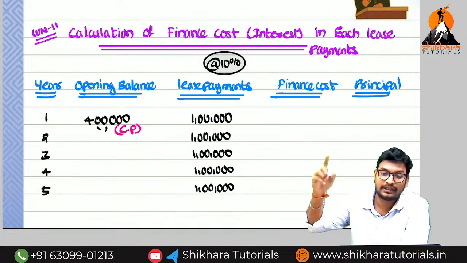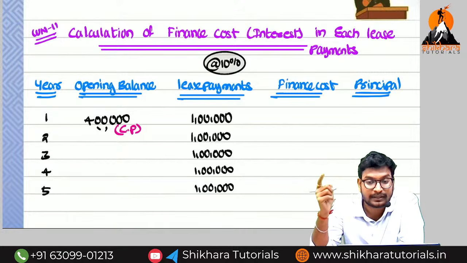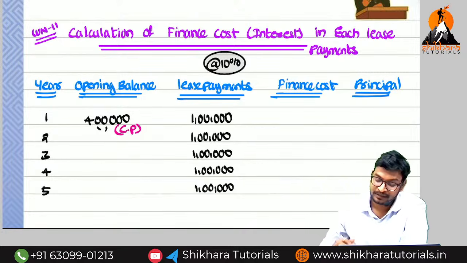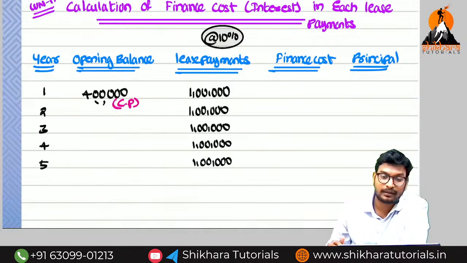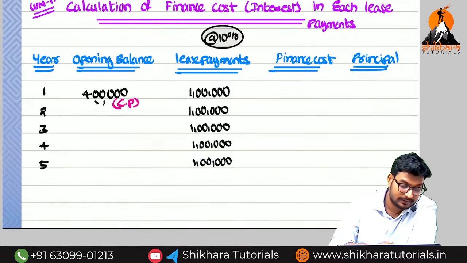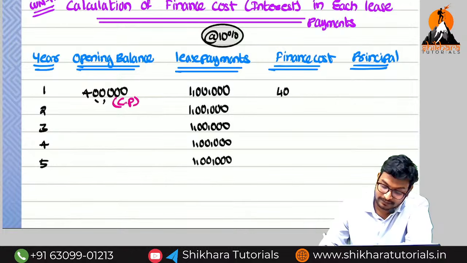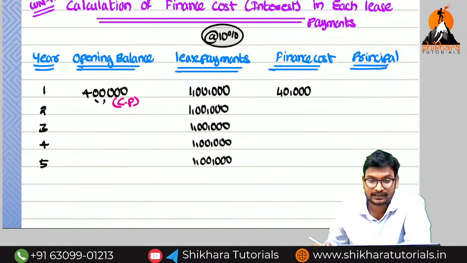The same discounting factor we take for the present value, we take as interest also. So can you calculate, ma, on the 4 lakhs what is the interest? 4 lakhs into 10%, how much, amma? 40,000 is the finance cost for the first year.